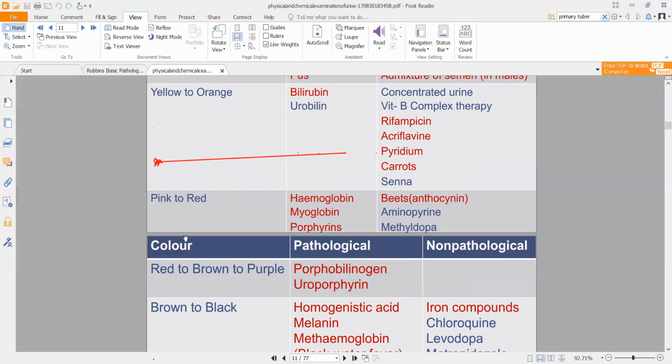So there is a problem in which your hemoglobin is being destroyed, or there is an abnormality in hemoglobin, or there is an abnormality in blood. In those conditions, you will be able to see reddish or pinkish urine. Also, if someone is consuming a lot of beetroots, or if they are consuming methyl dopa, which